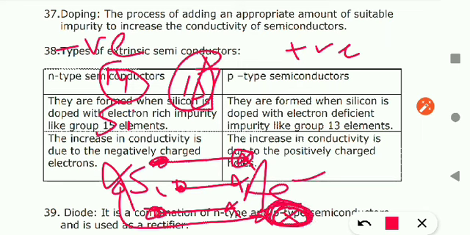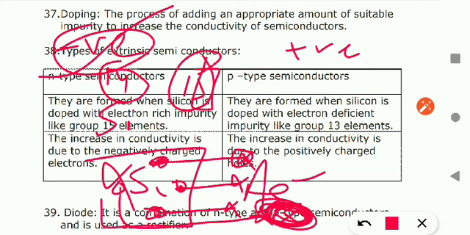This electron is extra, and this electron can move from one place to another place. That's why its conductivity has increased. Because of this extra electron, this type of semiconductor is known as negative semiconductor. So what is N type semiconductor? In which you add the impurity of such an element which has a higher number of valence electrons than the element. For example, in silicon there were 4 valence electrons, but in the impurity there were 5. So N type semiconductor is one in which we add the impurity of that element which has a higher number of valence electrons.